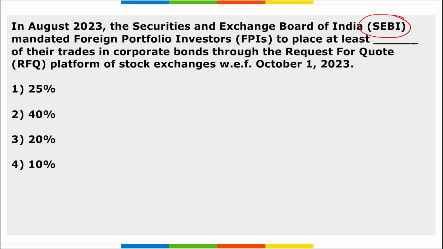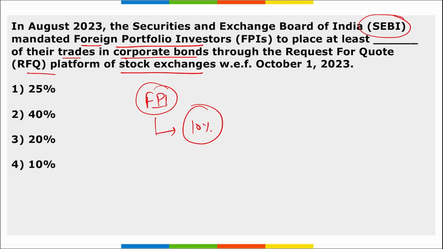Next, SEBI has mandated FPIs, foreign portfolio investors, to place at least how much percent of their trade on corporate bonds through the RFQ platform of stock exchanges. So SEBI has mandated that foreign portfolio investors should invest at least 10% of their trades in corporate bonds through the request for quote platform of stock exchanges with effect from 1st of October 2023. So at least 10% of their investment should be in the corporate bonds through the request for quote platform of stock exchanges.